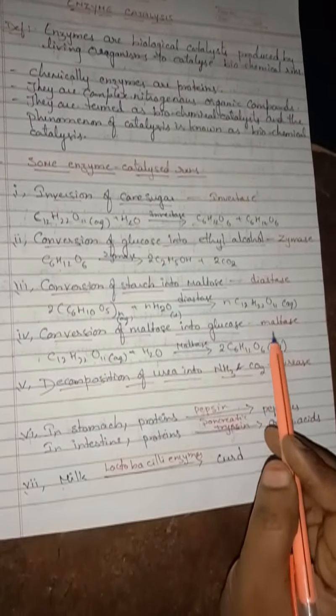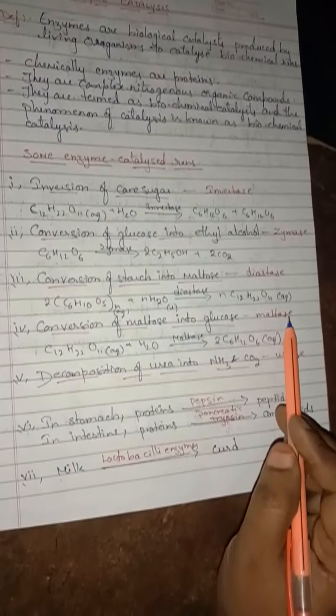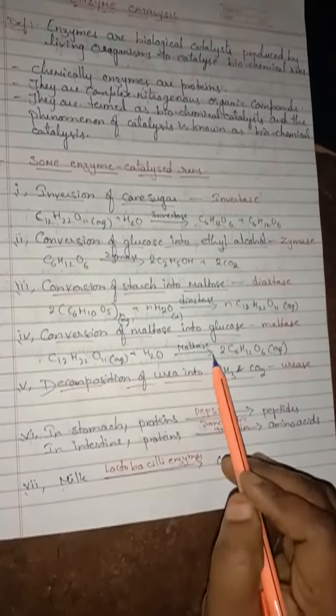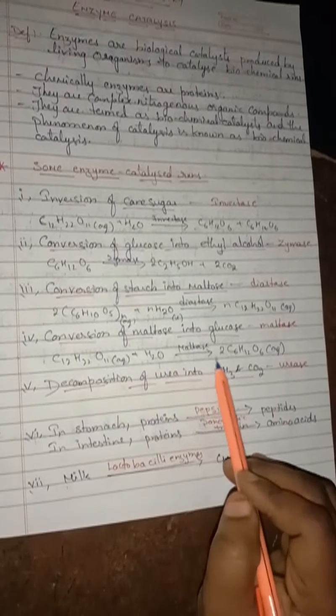Next one is the conversion of maltose into glucose. We have already seen the maltose formula, and that one only we are going to write again. So the conversion of maltose into glucose is in the presence of the enzyme maltase. C12H22O11 plus H2O gives C6H12O6.